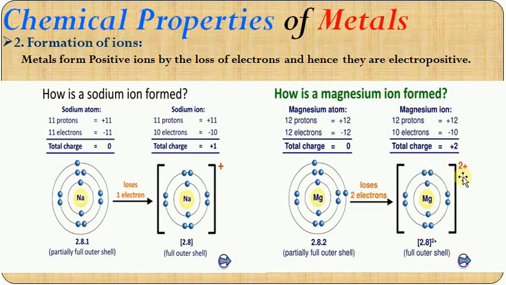It has a charge 2 plus. That means it has 12 protons, 12 plus it carries. Similarly, it has 10 electrons and 10 minus, the net charge is plus 2. So now the magnesium atom also forms a positive ion by losing the last shell 2 electrons. Hence they are electropositive. So this is the idea. Forming of ions, normally they form positive ions by losing their electrons.